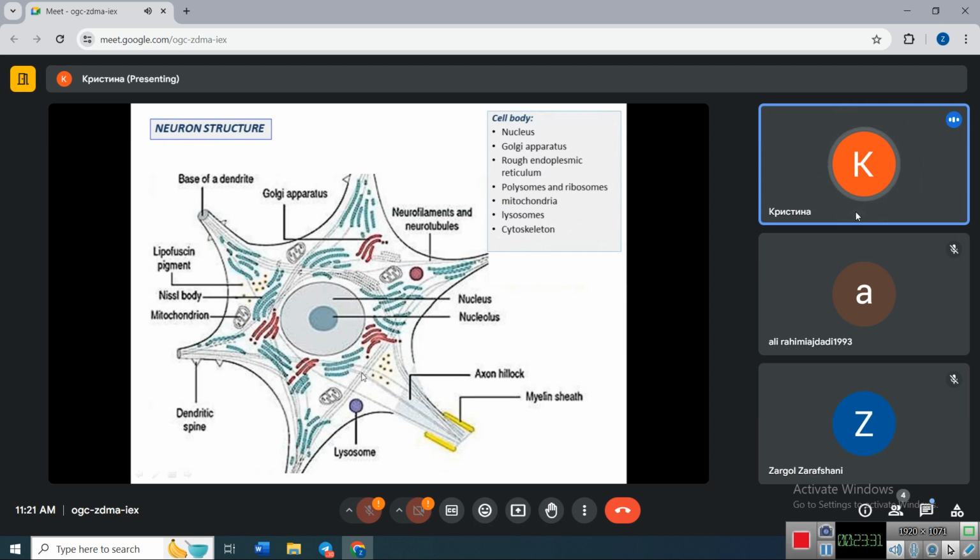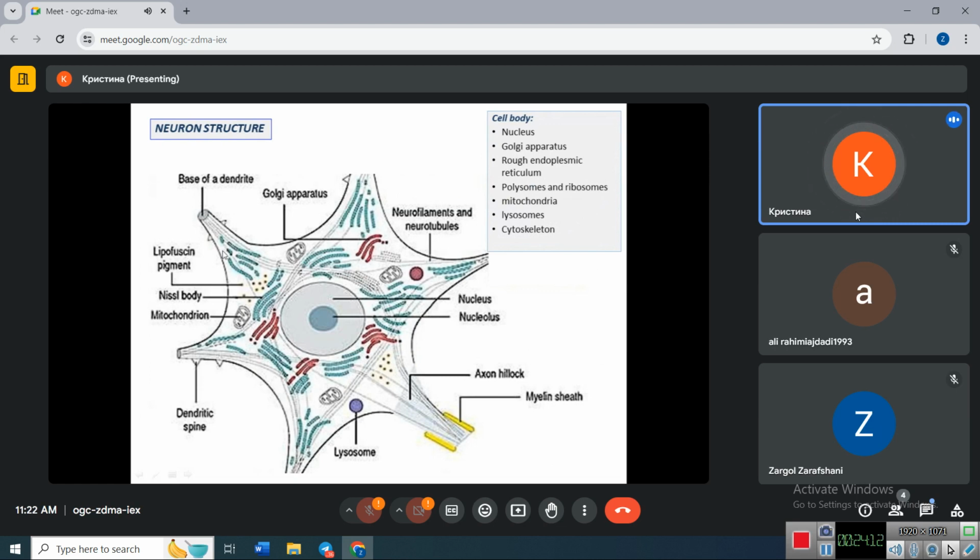And also we have a cytoskeleton, which includes neurotubules or microtubules of neurons, neurofibrils, neurofilaments, which are intermediate filaments, and microfilaments. They help to maintain the shape of the neuron with all its processes, and also microtubules or neurotubules help to perform the transport of organelles and chemicals along the long processes of neurons.